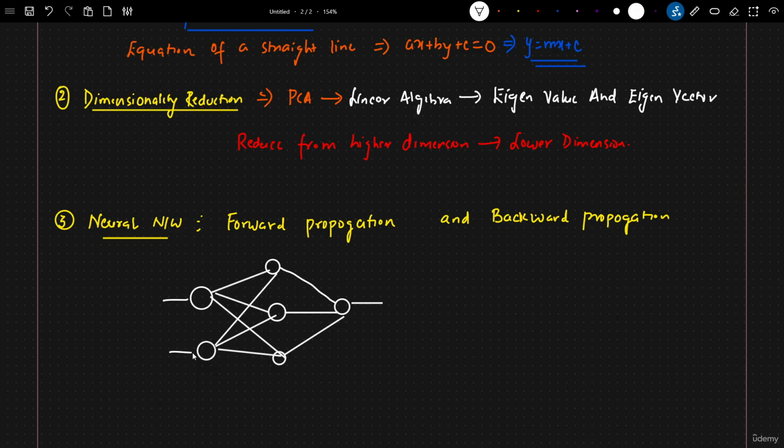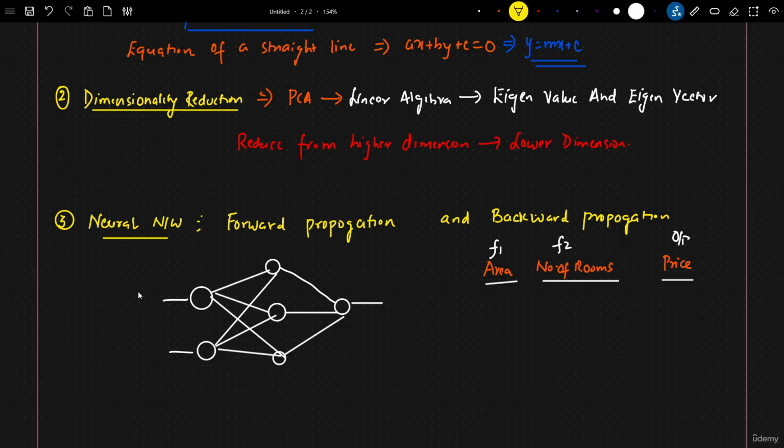Let's say I have input features like area and number of rooms. We will consider these as our F1 and F2 features, and this will be my output feature.